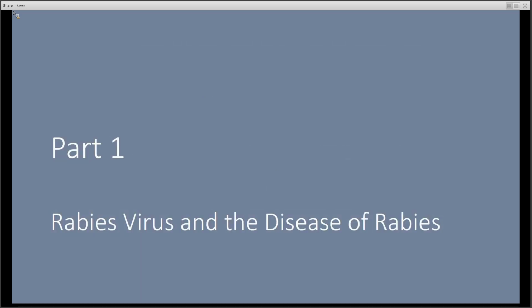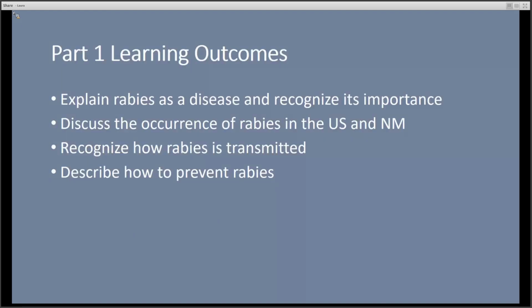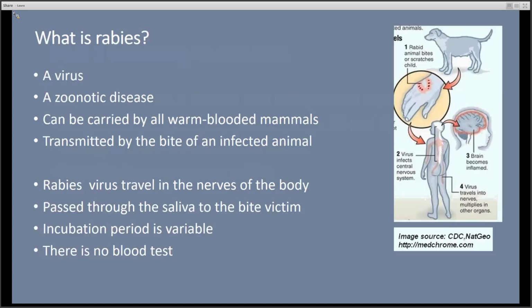We'll begin by learning about the rabies virus and the disease it causes. Our objectives for the first part of this training are to prepare you to explain rabies as a disease and recognize its importance, discuss the occurrence of rabies in the U.S. and New Mexico, recognize how rabies is transmitted, and describe how to prevent rabies.